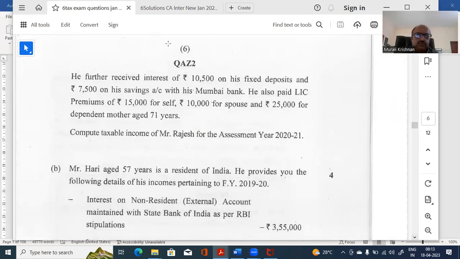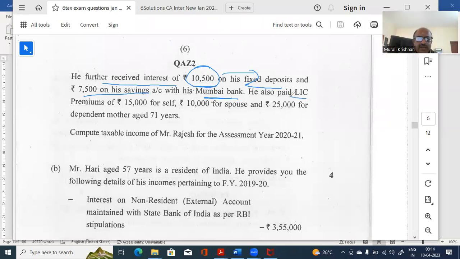There are so many subparts, that's why you have to read each one carefully. He further received interest of 10,500 on his fixed deposits and 7,500 on his savings account with Mumbai Bank. Fixed deposit, 10,500. Again, that is taxable. And 7,500 savings account, both are with Mumbai. It is taxable. It's received in India, so it is taxable.